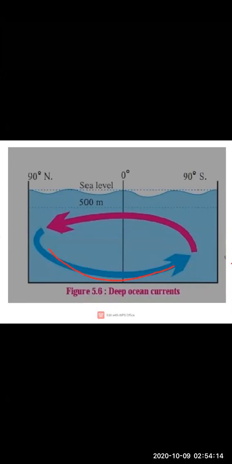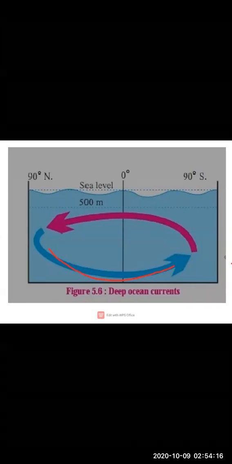Now here, the surface water near Greenland and Europe moves towards more depths. So what happens? The surface water near the Greenland and Europe region moves to more depths. This water moves towards the Antarctica at these depths.